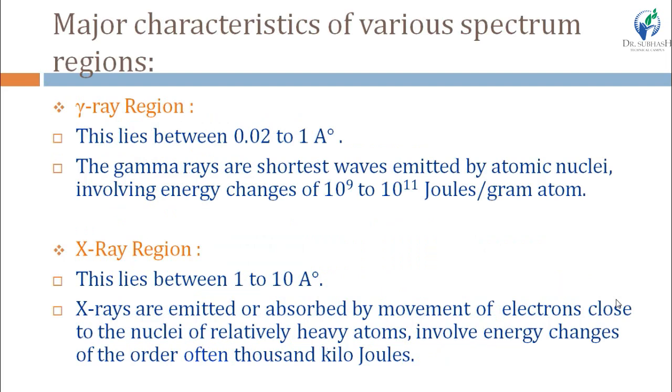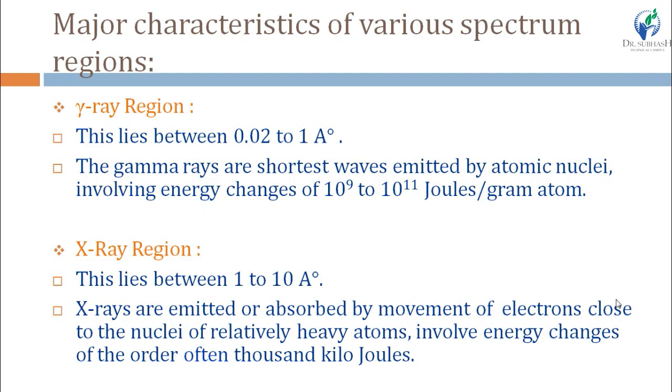Now the major characteristics of various spectrum regions. First one is the gamma ray region. The units are varied, right? No specific unit, means all the regions are not considered in nanometers. Gamma ray region has a range from 0.02 to 1 angstrom. Gamma rays are the shortest waves emitted by atomic nuclei, involving energy changes from 10⁻⁹ to 10⁻¹¹ joules per gram atom.